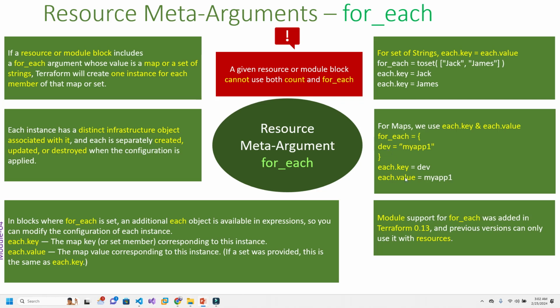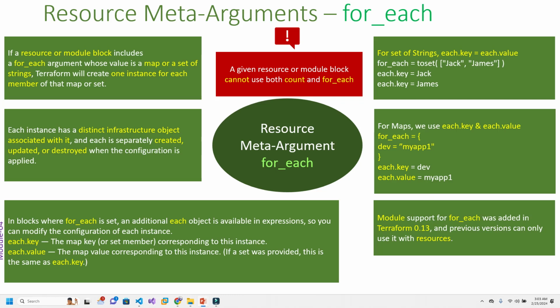And if you want to reference the web 1, you can use each.value because this is a map, right? So key and value. Module support for for_each was added in Terraform 0.13.